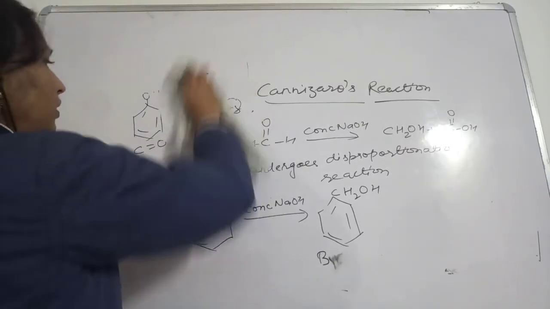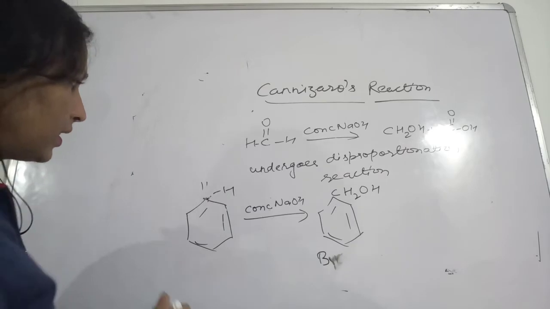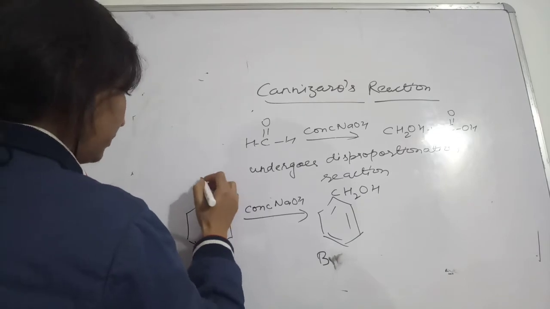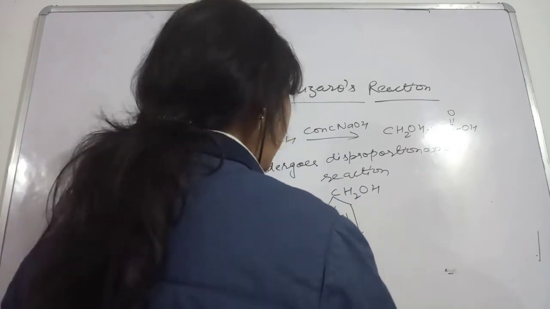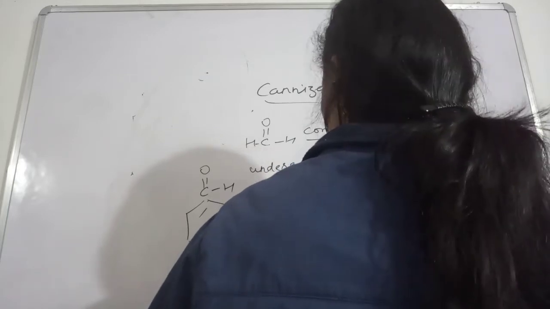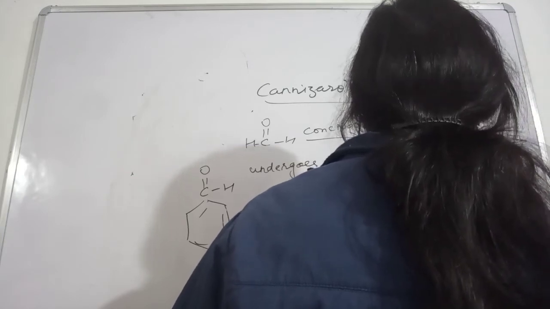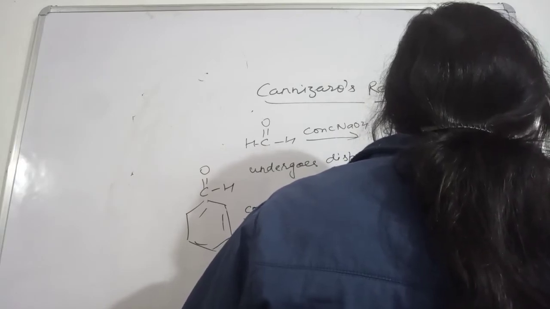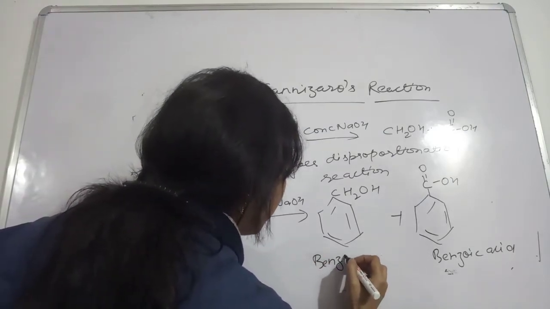Now we were talking about the products of benzaldehyde. After reduction we got benzyl alcohol, and one more product we get is C double bond OOH, which is benzoic acid. So these two products you will get: benzyl alcohol and benzoic acid.